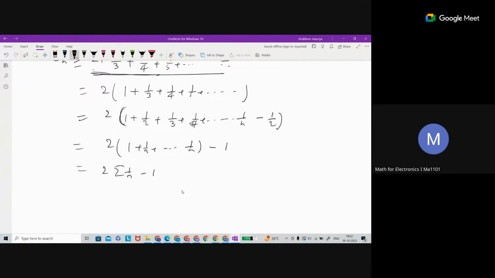And now what can we say about this one? Summation of 1 by 1. Is this series a partial sum, right? This is summation. This is not 1 by n, this is going to be i, with i equal to 1 to n. That means this is 1 upon i that is happening. Correct? This is the series.